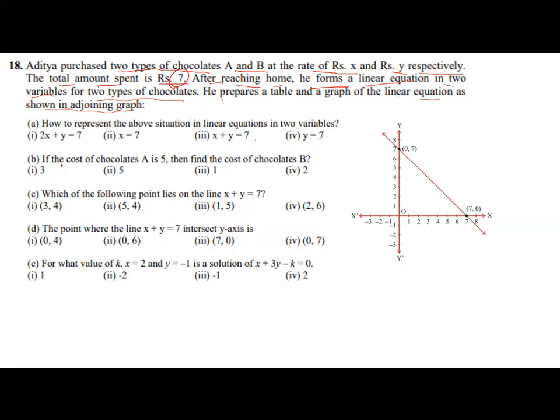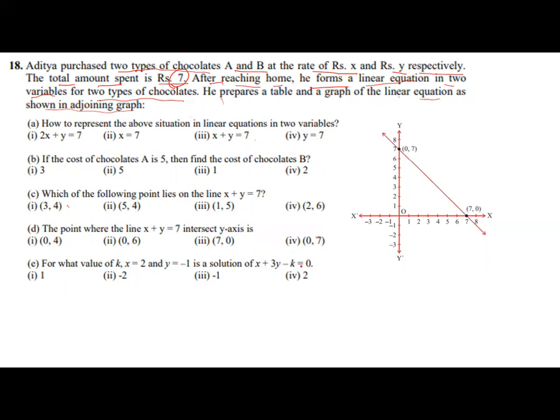Second is B. If the cost of chocolate A is 5, find the cost of chocolate B. Which of the following points lies on x plus y is equal to 7? 3, 4; 5, 4; 1, 5. The point where line x plus y equals 7 intersects the y axis is 0, 4; 0, 6; 7, 0; 0, 7. For what value of k, x is equal to 2, y is equal to minus 1 is a solution of x plus